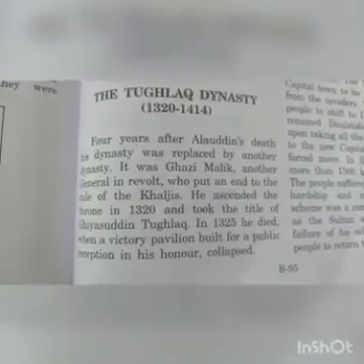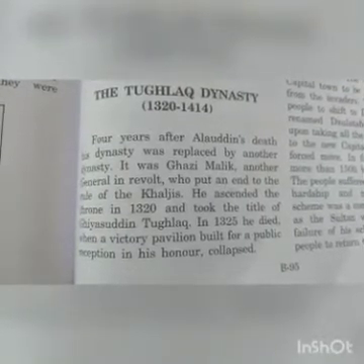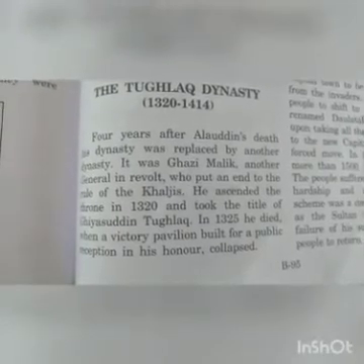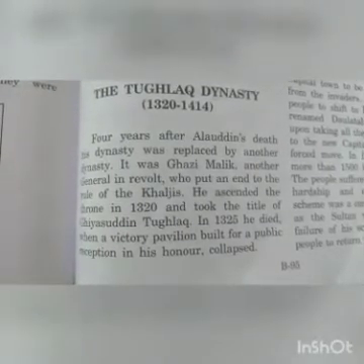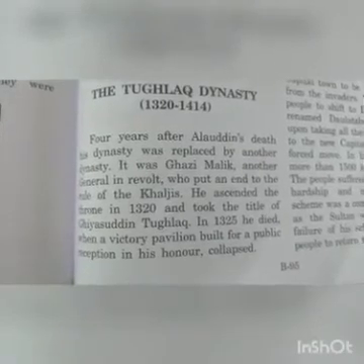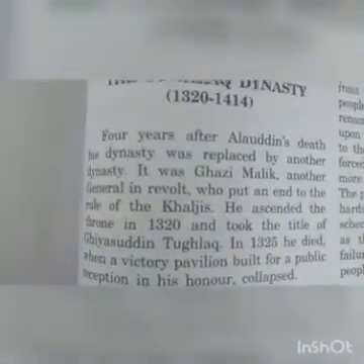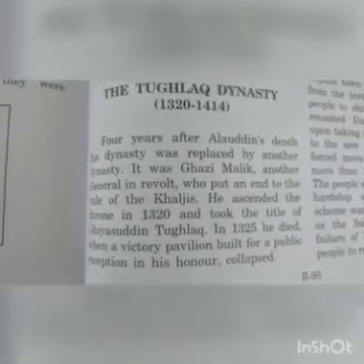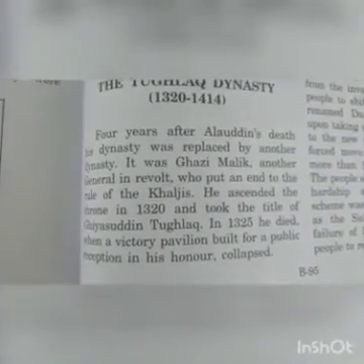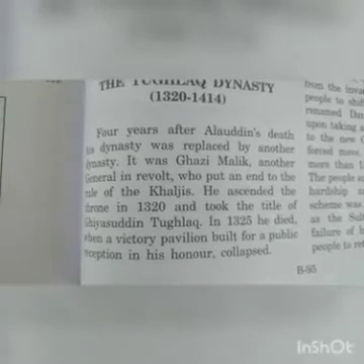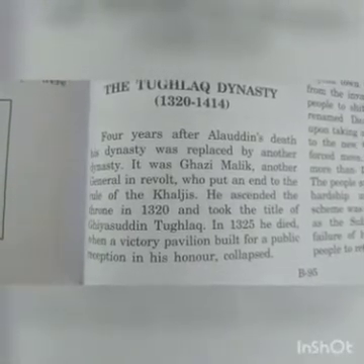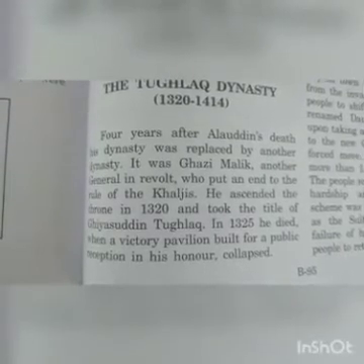So from this paragraph, we come to know that after the death of Alauddin, the Khilji dynasty was replaced by another dynasty, the Tughlaq dynasty, which was founded by Ghazi Malik, that is Ghiyasuddin Tughlaq.